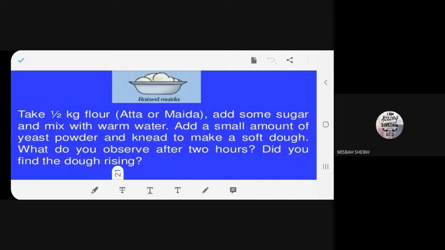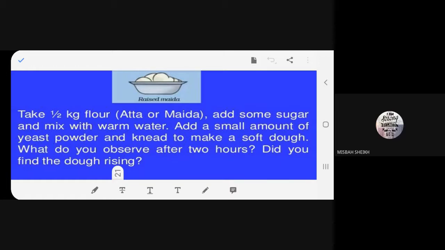Read better. Take half kg flour, atta or maida, add some sugar and mix with warm water. Add a small amount of yeast powder and knead to make a soft dough. What do you observe after 2 hours? Did you find the dough rising?